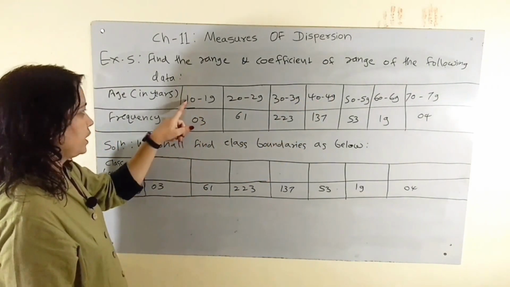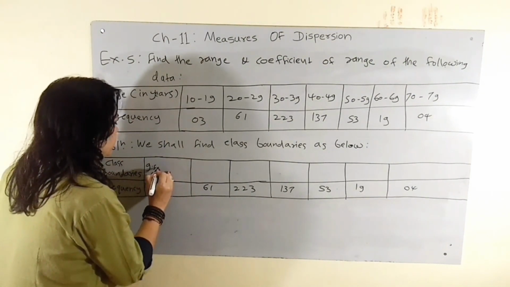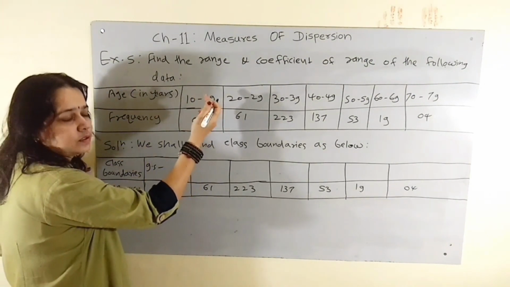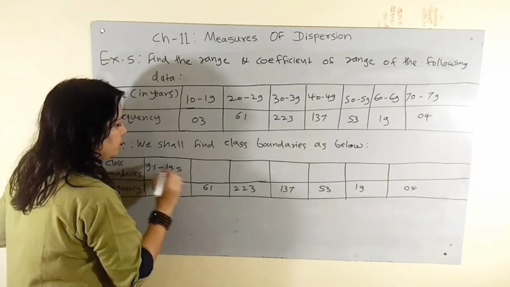So here 10 minus 0.5 we get 9.5, to 19 plus 0.5 means 19.5.